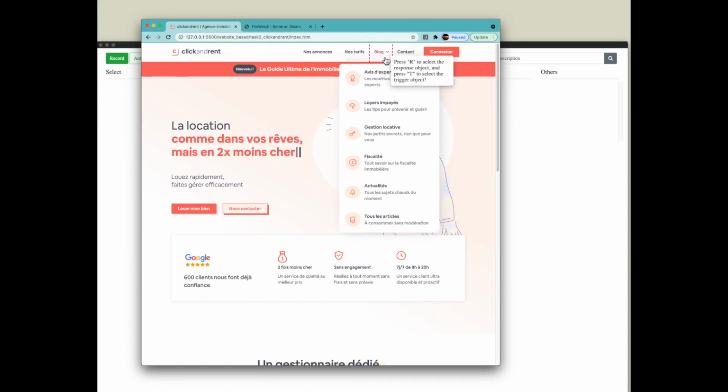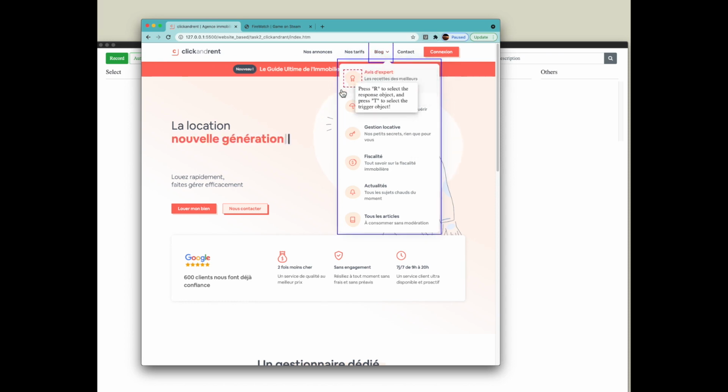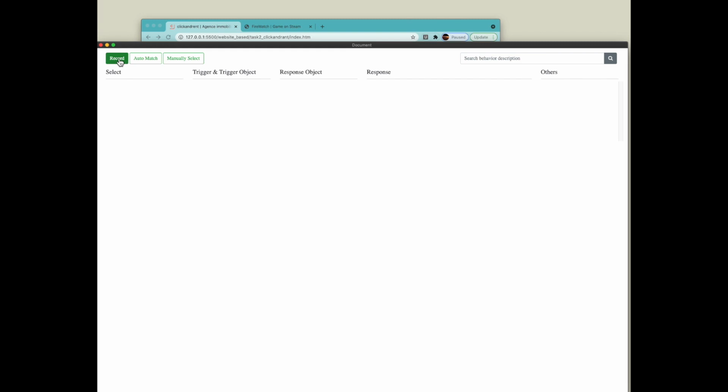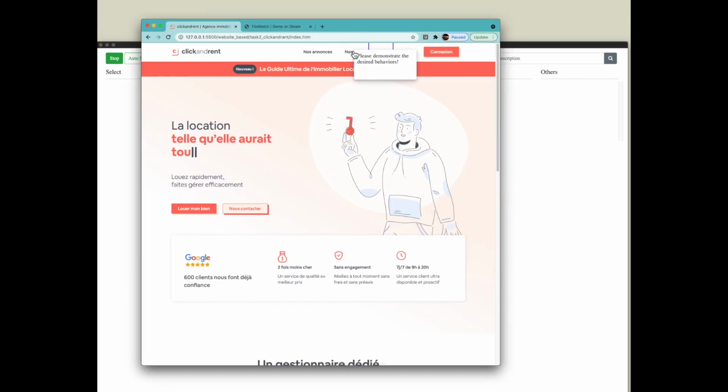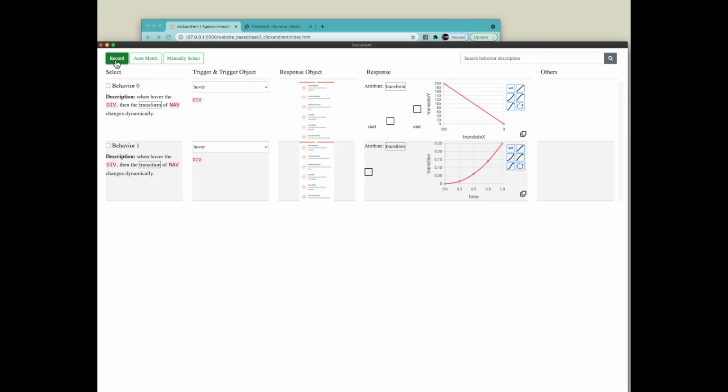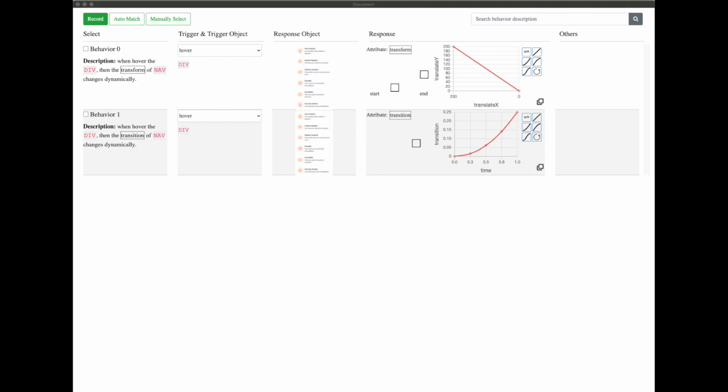To make this easier, Umutation provides contextualized guidance such as a cursor-following window that shows the selection instructions, or a dashed border around the DOM elements I hover over. After the selection, I go back to the main panel, click the record button, and interact with the selected elements to record the desired behavior. During the recording, Umutation tracks user input events and attribute changes on the selected elements and the window element.